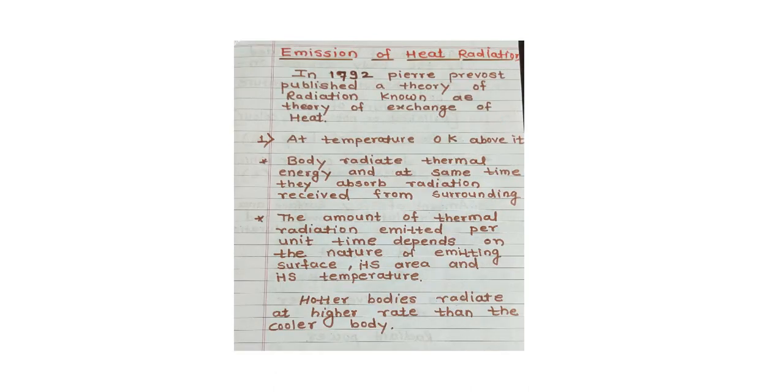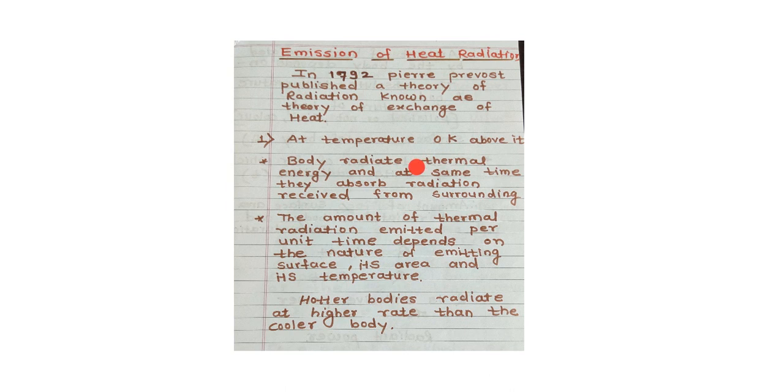Next topic is emission of heat radiation. In 1792, Pierre Prevost published a theory of radiation known as the theory of exchange of heat. At a temperature of 0 Kelvin or above, what happens?